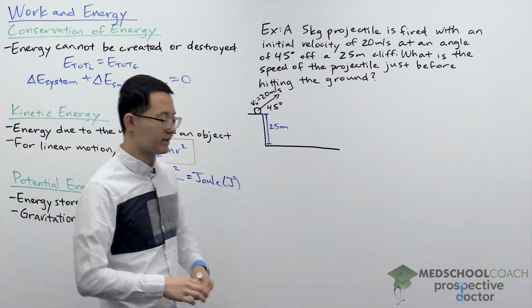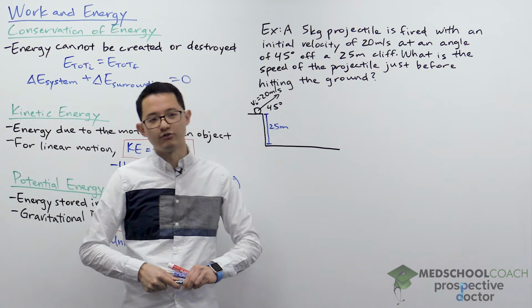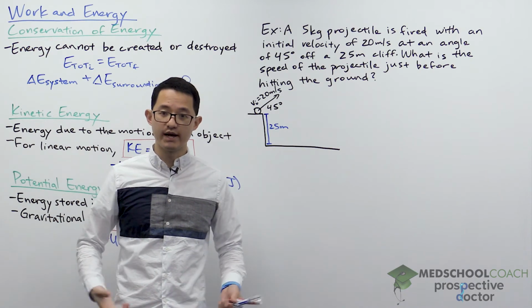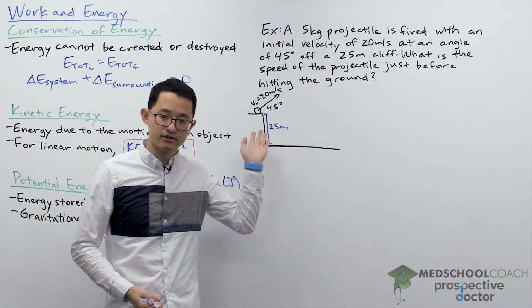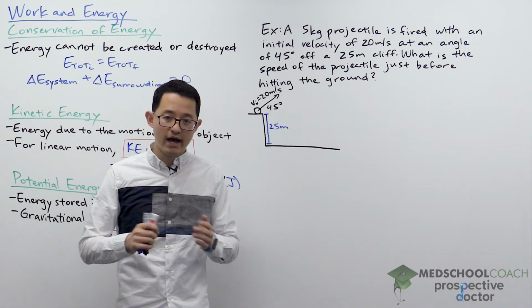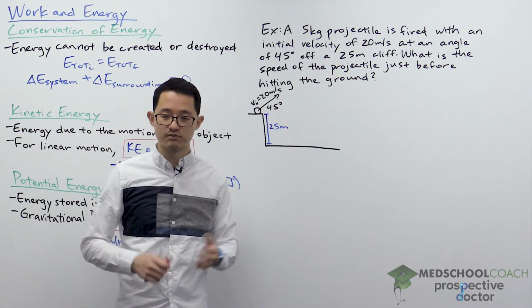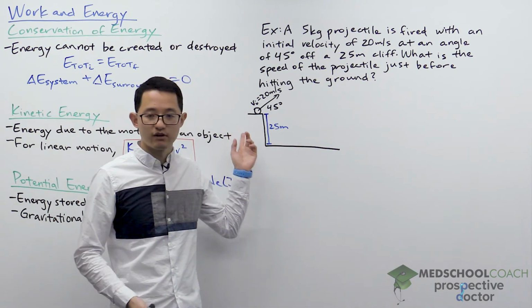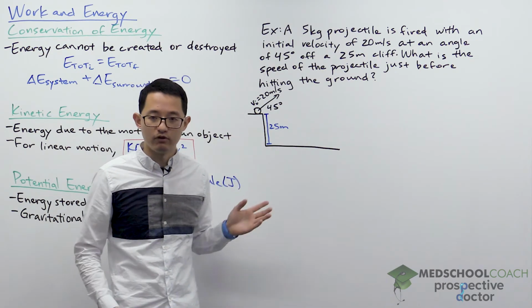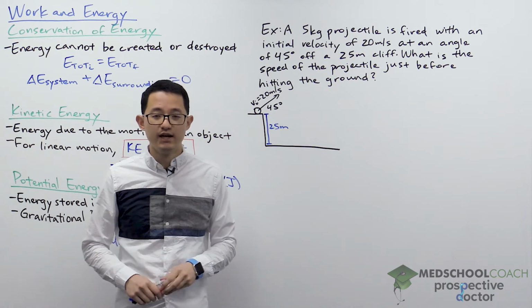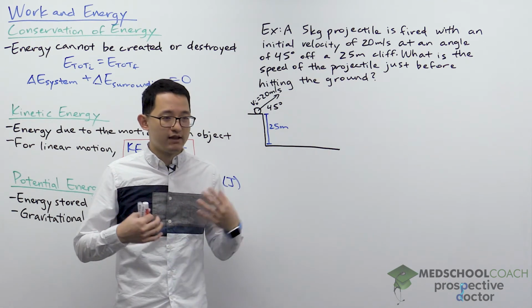Now, if you think about this type of problem, it seems pretty similar to one that we've tackled before with kinematics, and that's absolutely correct. This is just a projectile. However, if you try to answer this question, solving for the speed just before impact, using the approach we went over before, the different kinematics equations, you'll find that it's very laborious.